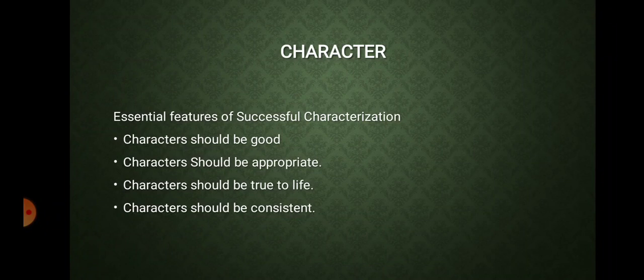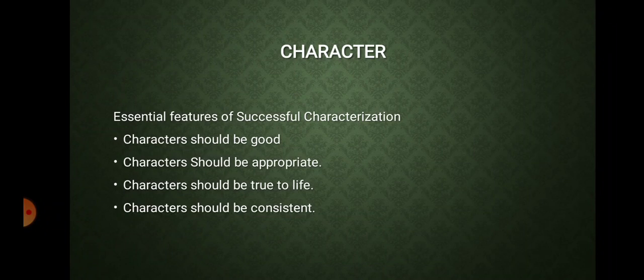Plus, this all should happen under the law of probability and necessity. I have already mentioned this in the previous lecture, that the law of probability and necessity has to be followed. Keeping that in mind, the character should develop either towards goodness or towards his downfall.